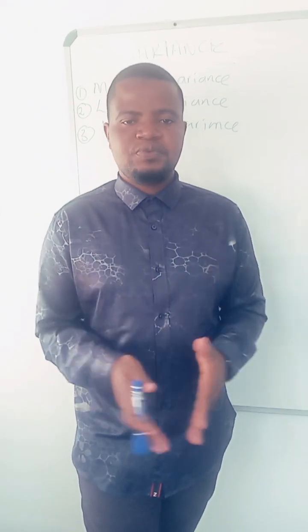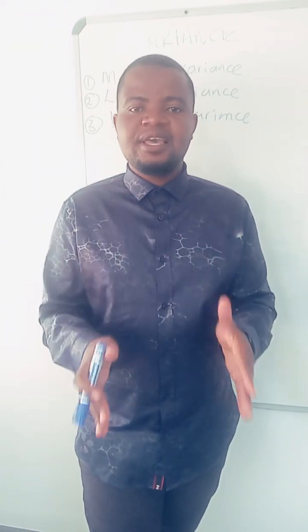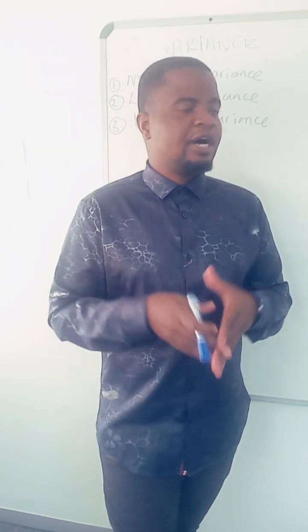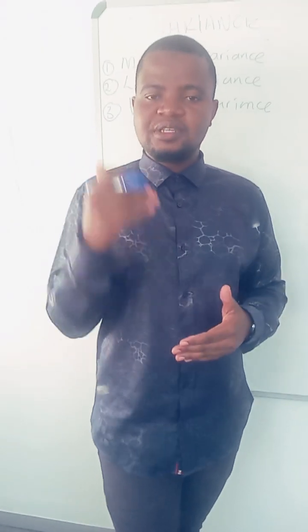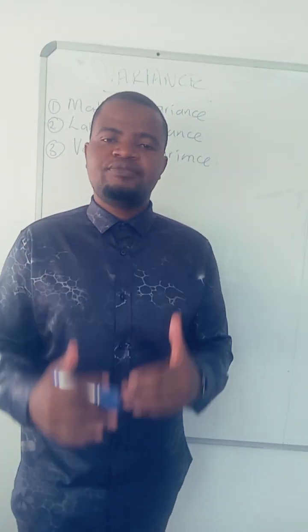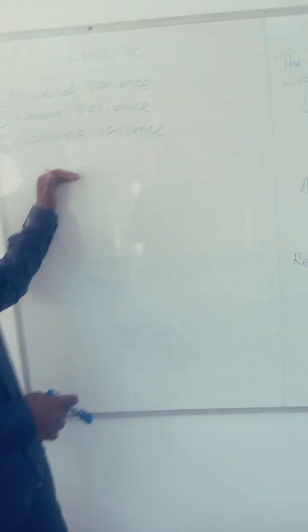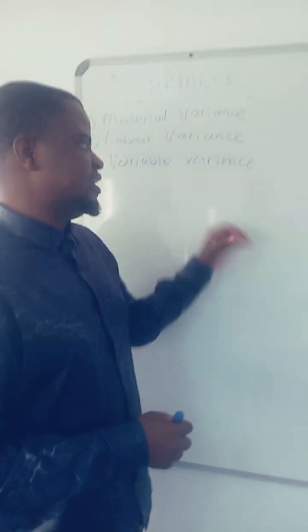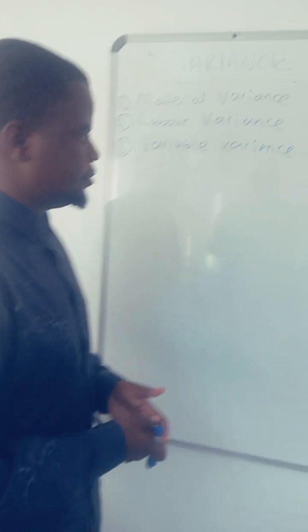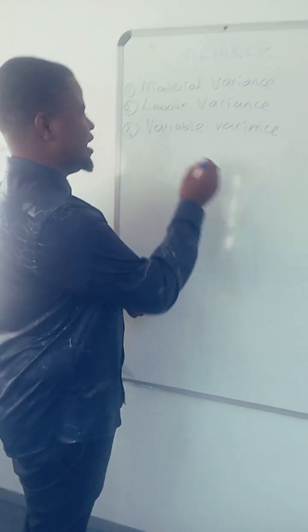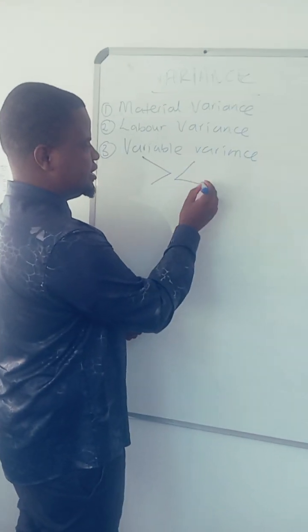What is important when you do variances is to know the formula. Once you get the formula, you are assured that everything you are going to do will be correct. So this approach is there to remind you, as a student, on the formulas to calculate the material variance, the labor variance, and the variable overhead variance. So what is the name of the approach? The approach is called the greater than or less than approach.